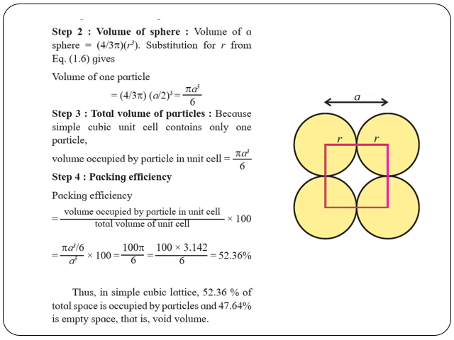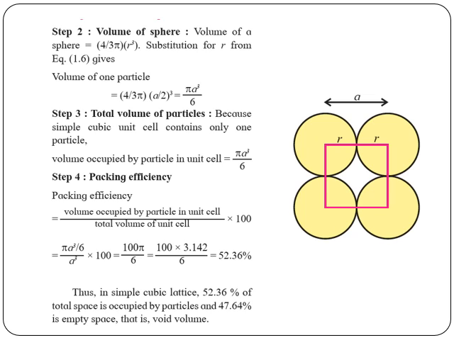Step 2, volume of sphere. Volume of sphere equals 4 by 3 pi into r cube. We know that r equals a by 2. Then substituting the value of r, we get volume of one particle equals 4 by 3 pi into a by 2 whole cube, that is equal to pi a cube by 6. Step 3, total volume of particles. Because the simple cubic unit cell contains only one particle, volume occupied by particle in unit cell equals pi a cube by 6.